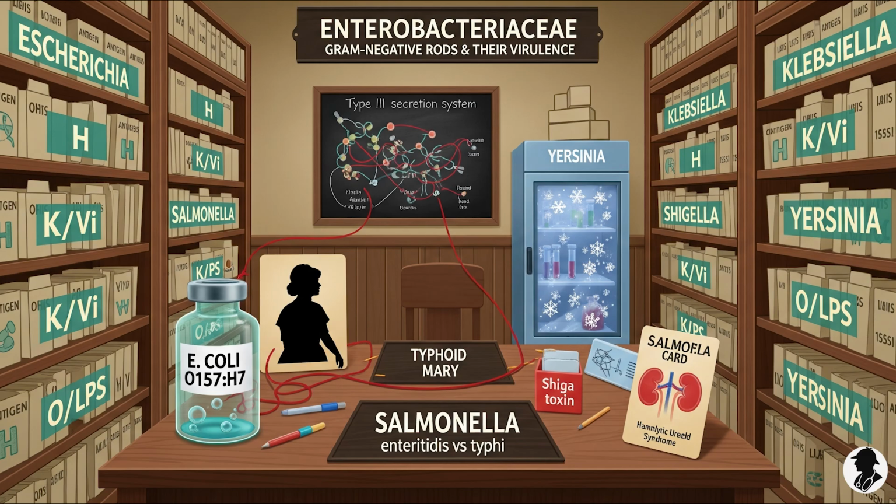Exactly. Then C is for capsular antigen, the K or Vi antigen. This acts like an invisibility cloak surrounding the bacteria, helping them resist phagocytosis by our immune cells. It's a key defense for them. Clever, like stealth tech. Sort of, yeah. K stands for key secretion systems, especially the type 3 secretion system, which, as you said, is like a molecular syringe. It injects bacterial proteins, effectors, directly into our cells, manipulates them to the pathogen's advantage, changing cell function, disrupting barriers, maybe promoting uptake by the cell. Wow, that's direct sabotage. It really is.